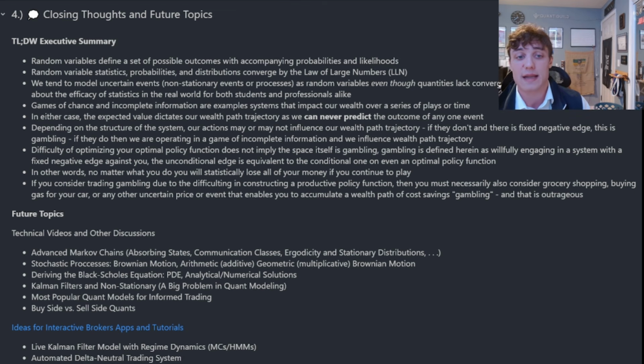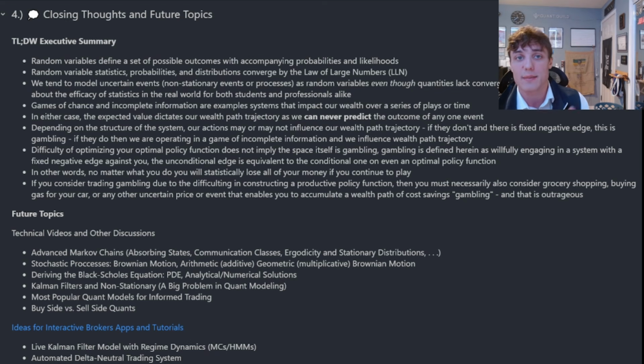Games of chance and games of incomplete information are examples of systems that both impact our wealth over a series of plays or time. In either case, we never know what the outcome of any one event is. The expected value of the system is going to dictate the overall trajectory of our wealth path. And sometimes our actions dictated by a policy function may influence the trajectory of our wealth path. In a game of chance, it does not.